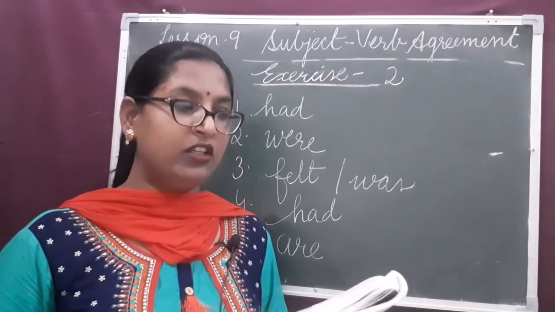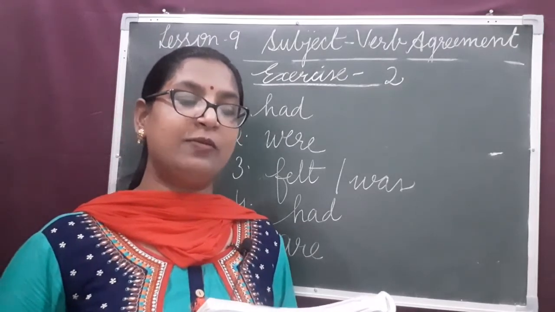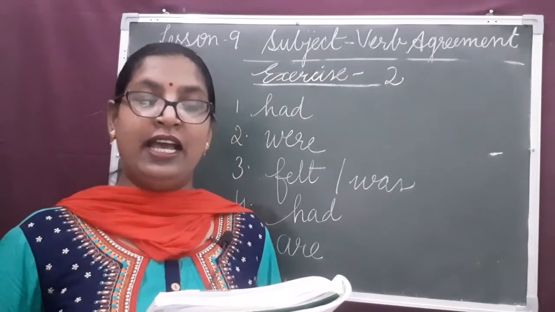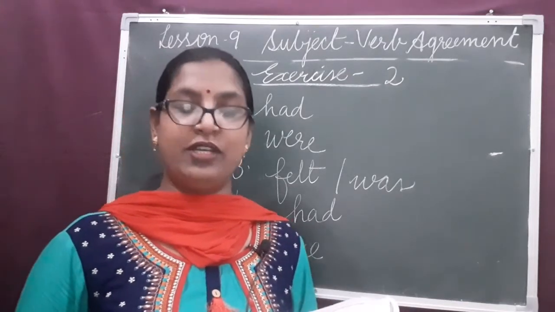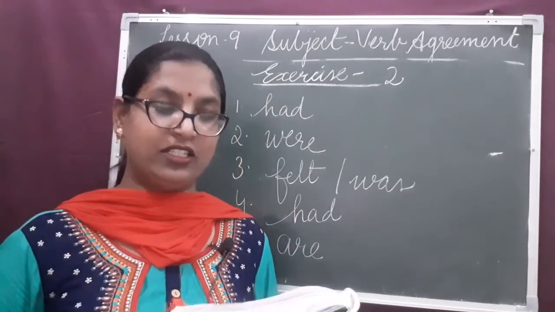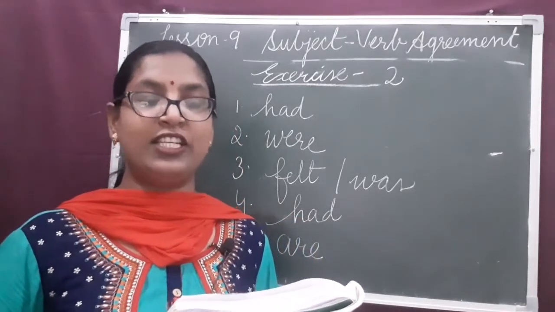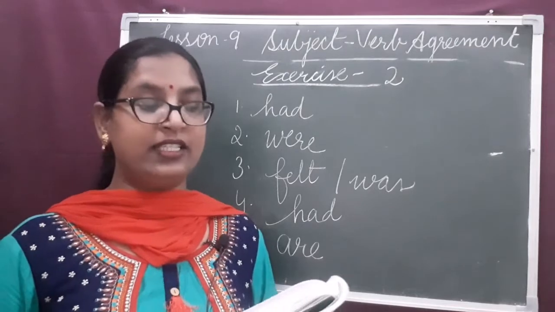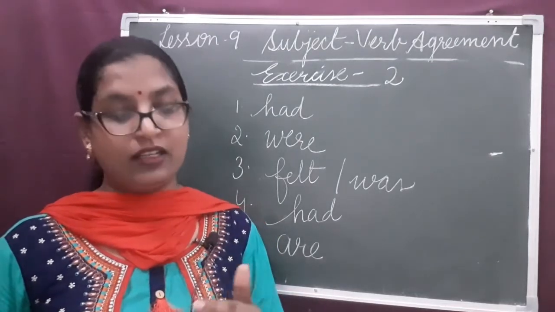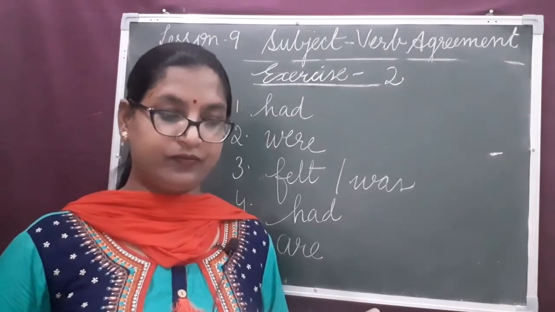Exercise number 3. The following table has 3 columns. Column A has the subject, column B has the verb, and column C has the object. Match words from these columns to create sentences. You have to match these 3 columns and make the sentence.